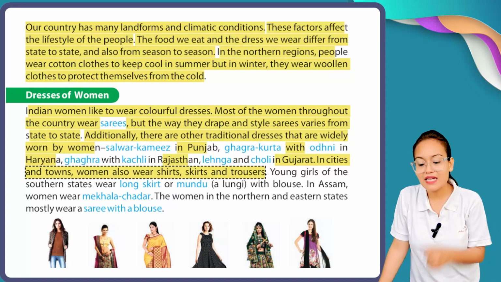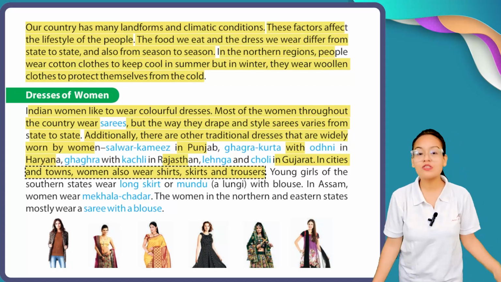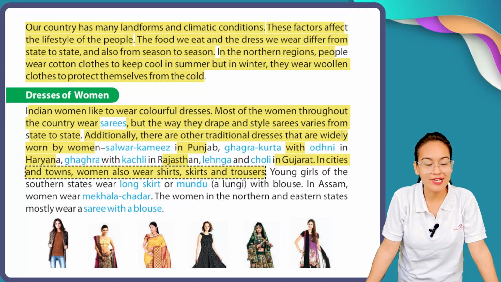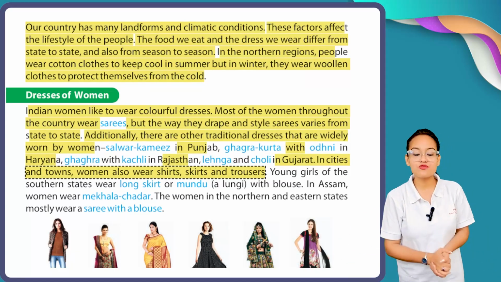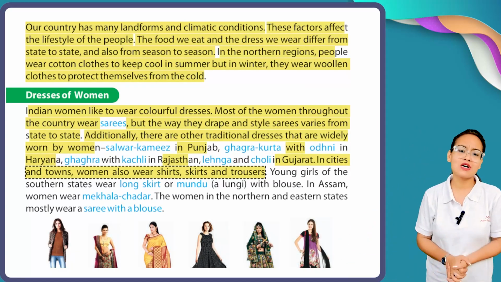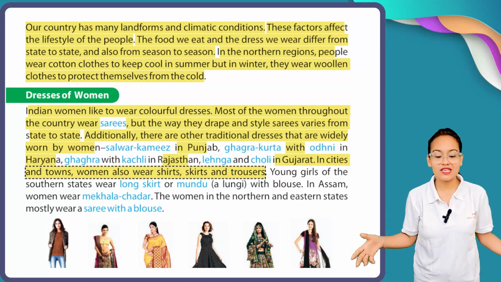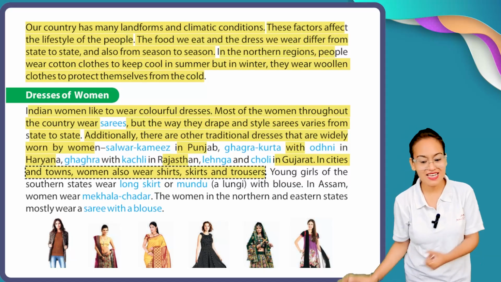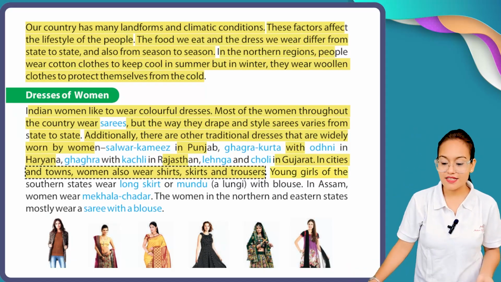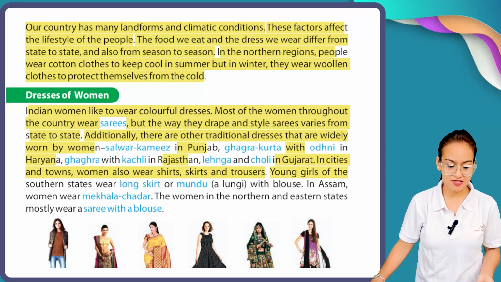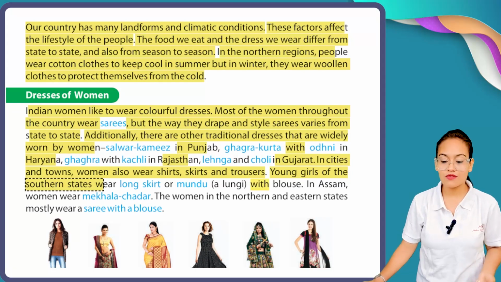And in Gujarat, women wear lehenga and choli. But apart from these traditional dresses, in cities and towns, women also wear shirts, t-shirts, skirts, jeans, trousers, etc. Young girls of the southern states wear a long skirt or mundu, a lungi with blouse.